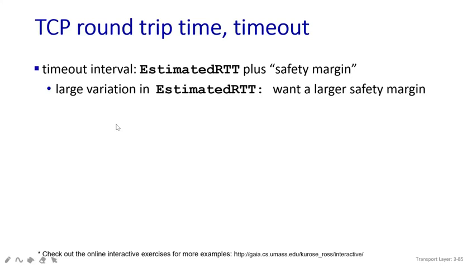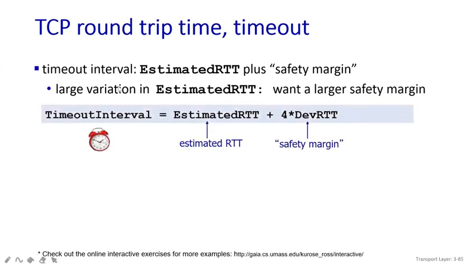Here you can see one more thing also: the timeout interval. How are you going to calculate the timeout interval? You have to add the EstimatedRTT with a safety margin. And if there is a large variation, then you have to take a larger safety margin. So timeout, this is one more formula.